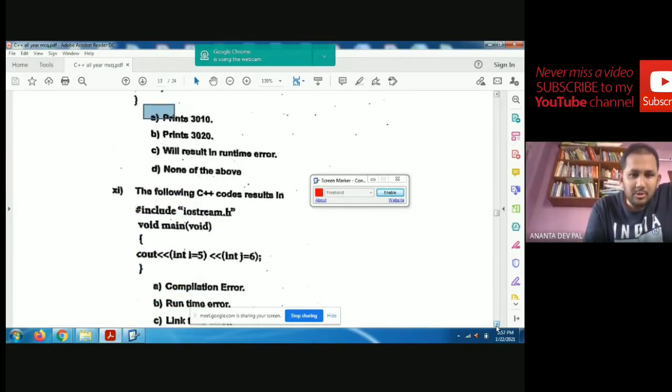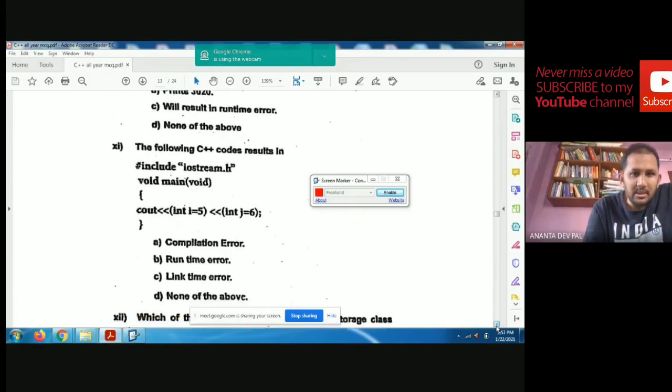Consider the following program segment: int i equal to 5, int j equal to 6. What will be the output of the program? Here the assignment is done, and during the assignment, printing is not possible.